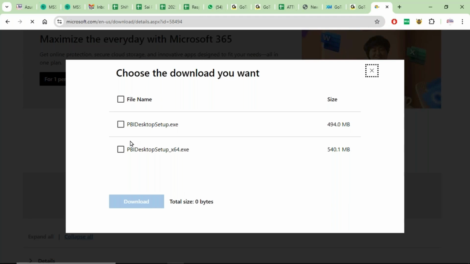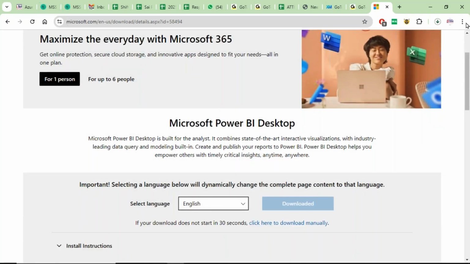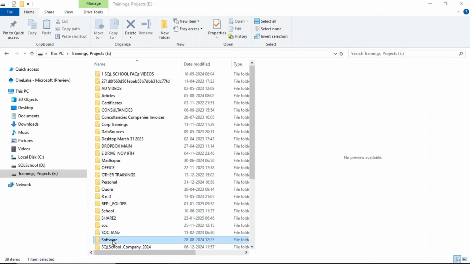There are two files, 32-bit and 64-bit. Choose 64-bit, download. Let's wait. Once it is downloaded, it may take a while. Once it is downloaded, then we need to start the installation. I already got it downloaded and I'll take you there.